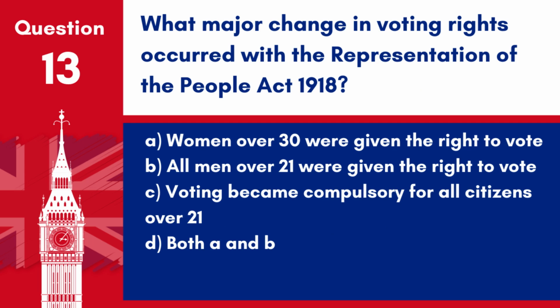Question 13. What major change in voting rights occurred with the Representation of the People Act 1918? A. Women over 30 were given the right to vote. B. All men over 21 were given the right to vote. C. Voting became compulsory for all citizens over 21. D. Both A and B. Answer D. Both A and B. The Representation of the People Act 1918 gave women over 30 and all men over 21 the right to vote.